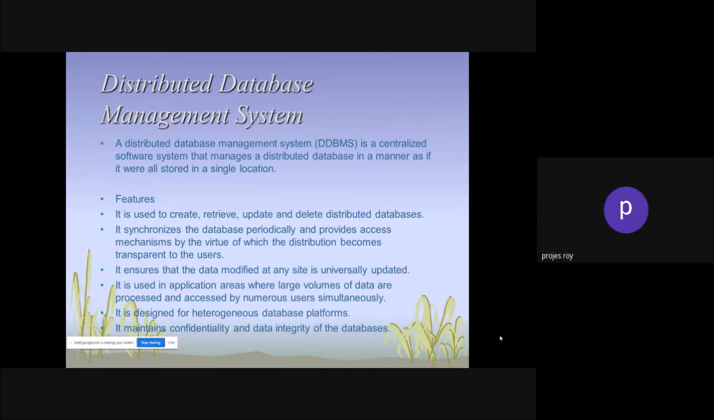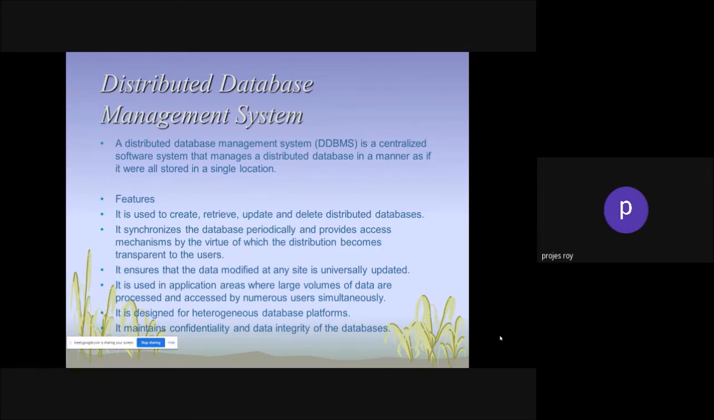It ensures that data modified at any site is universally updated. Correct. Suppose a reservation counter is updating your reservation from New Delhi railway station. Immediately that update you can find in Howrah railway station, in Bombay railway station, and within a second in Chennai railway station. How is it possible? Because you have a distributed database management system.